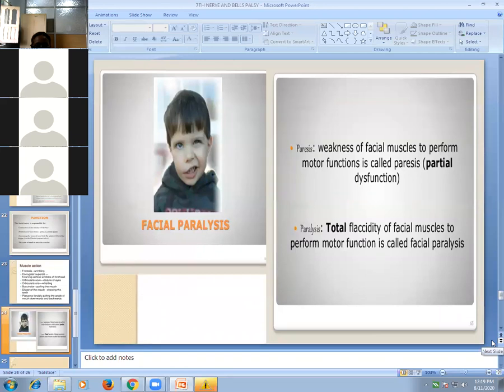Now we see facial nerve paralysis. Facial nerve paralysis is of two types: upper motor neuron and lower motor neuron. Upper motor neuron means above the nucleus, lower motor neuron means below the nucleus. The nucleus of the facial nerve lies in the pons. So above the nucleus, the corticonuclear fibers.